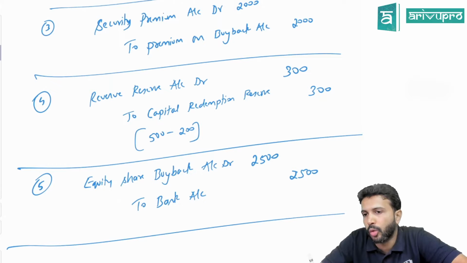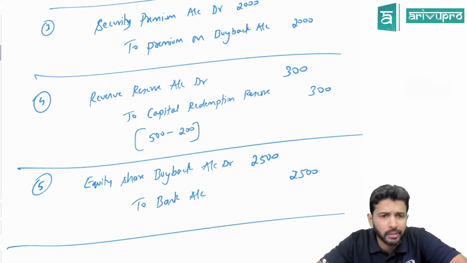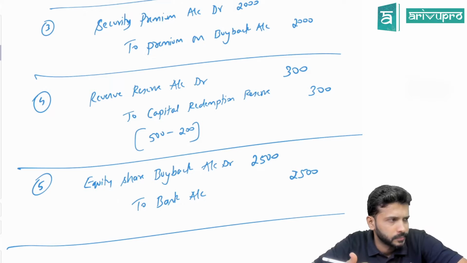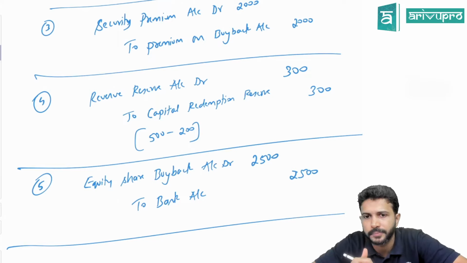All the entries are over. They've also asked the balance sheet. Let's do one balance sheet for extra practice here. Anyone copying anything? If you're copying, I'll wait. Else, if you're through, I'll also proceed.